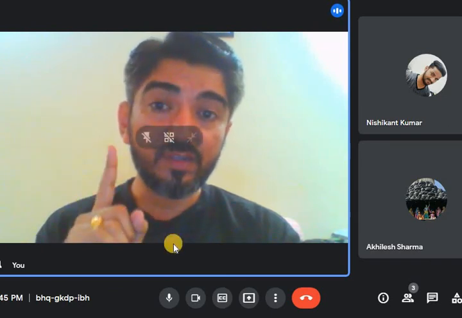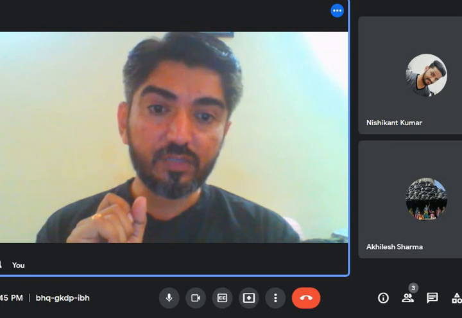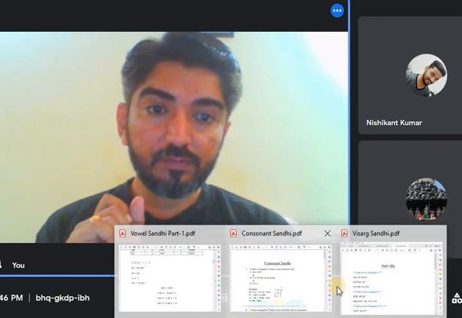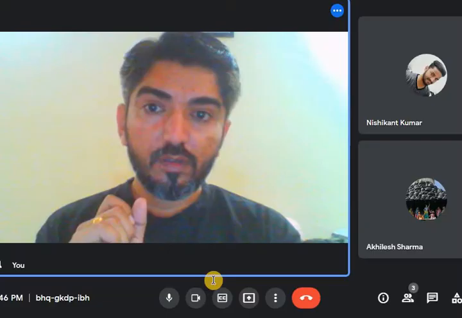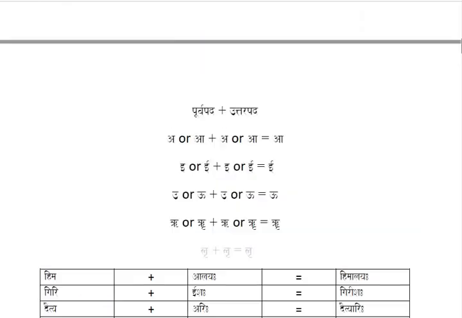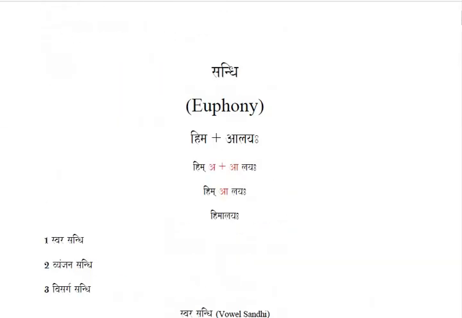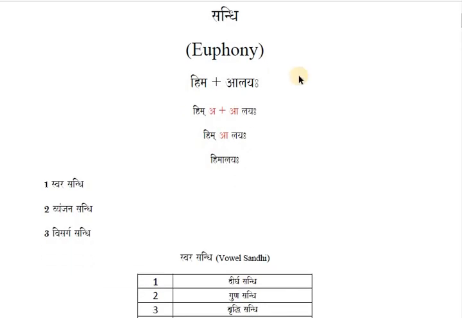Let's understand first vowel Sandhi, that is called Swara Sandhi. Here you can see on the screen, students, we have Sandhi, euphony, Hima plus Alaya. As I have given you the example already, an A sound is there, and in Alaya an A sound is there.